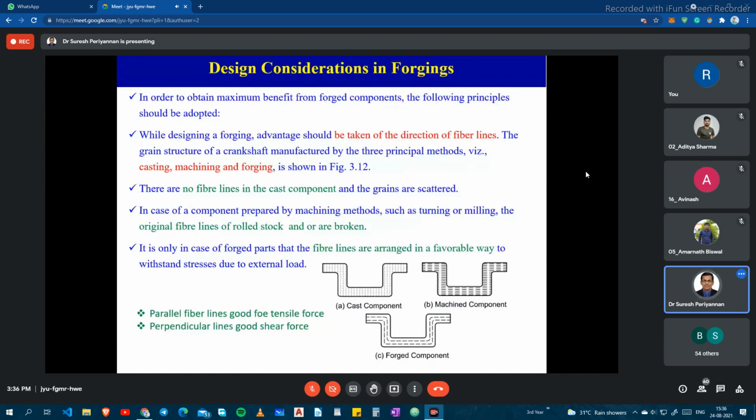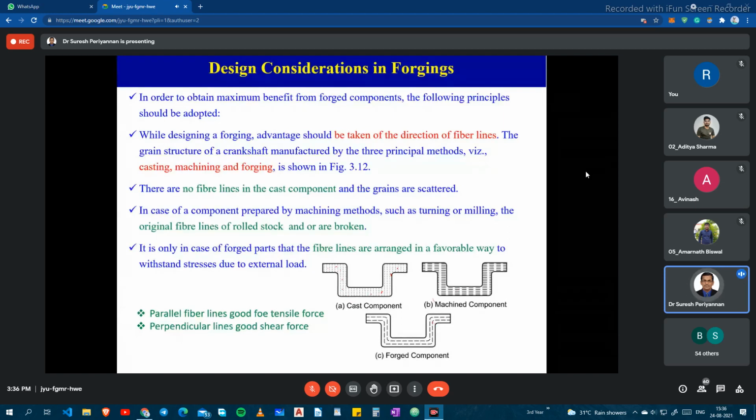I mean, direction of fiber line. This is direction of fiber lines. So whatever you see in this cast component, for example, in the crankshaft, this is a crankshaft. This figure, they might have gone through studies. After that only they came to this information. They kept it in our book, right?